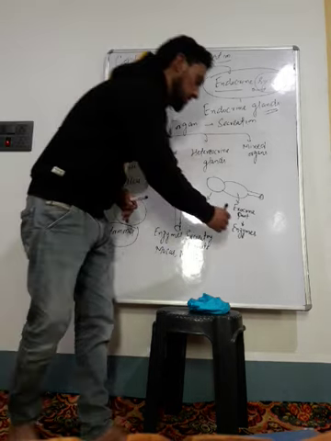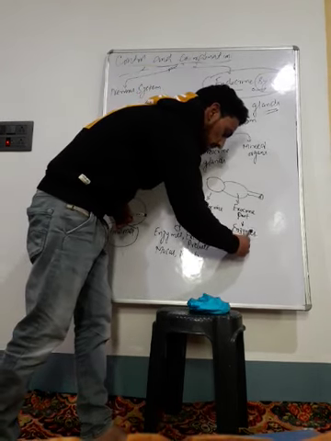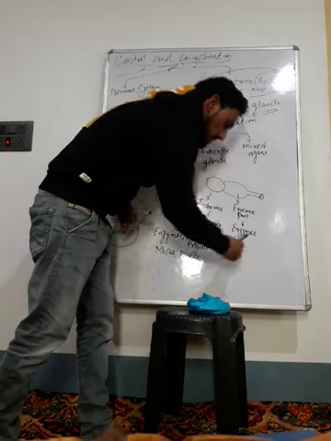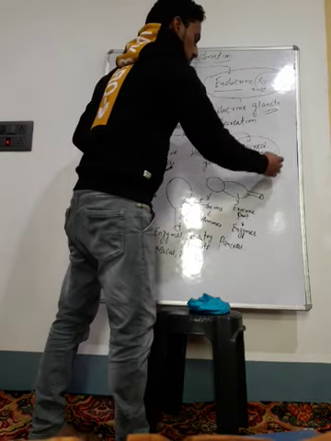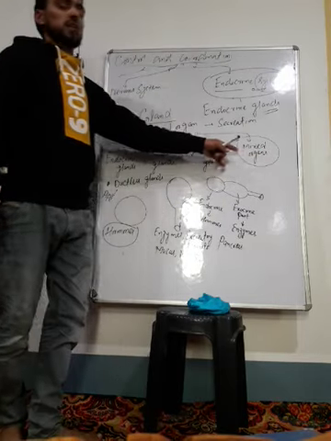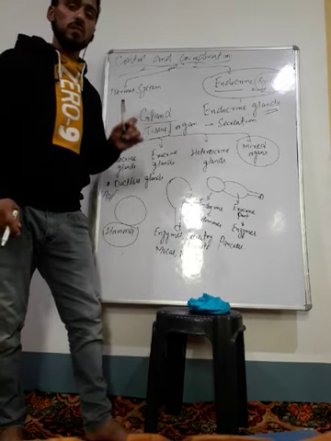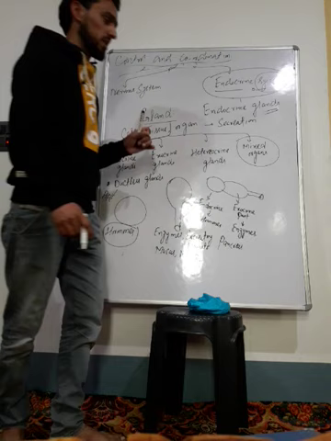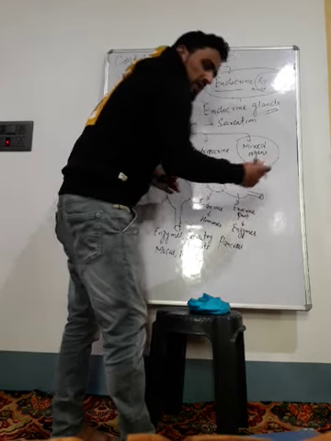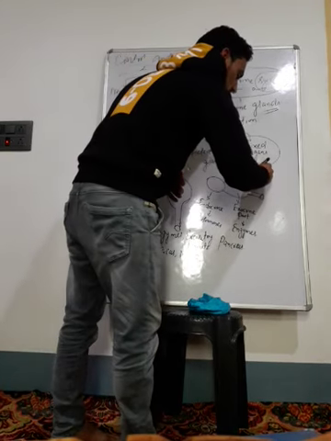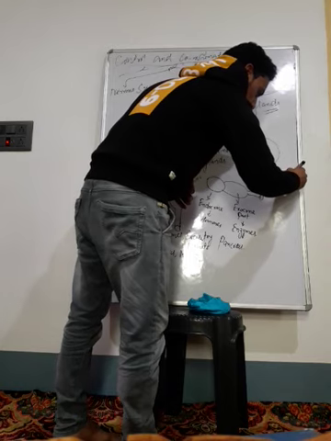An example of a heterocrine gland in our body is the pancreas. And after that the next category of glands is known as mixed organs. These are organs whose primary function is cell formation. They have the function of cell formation.